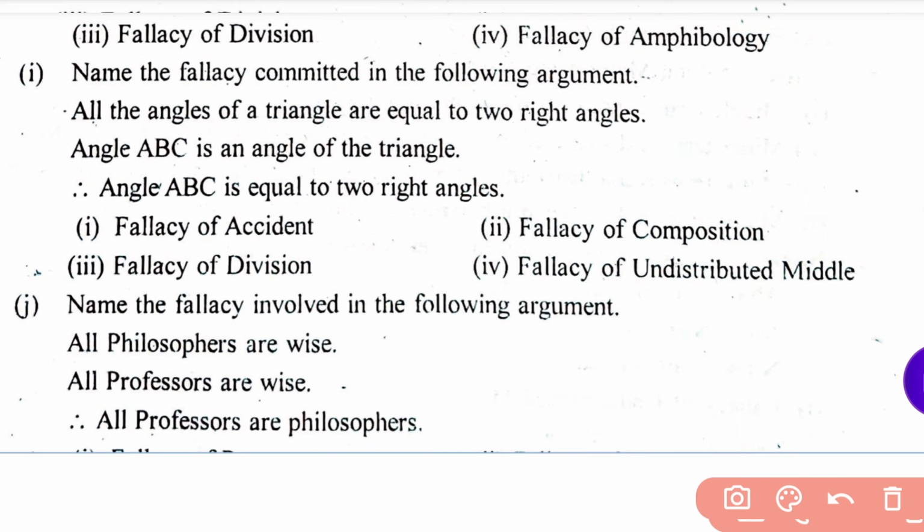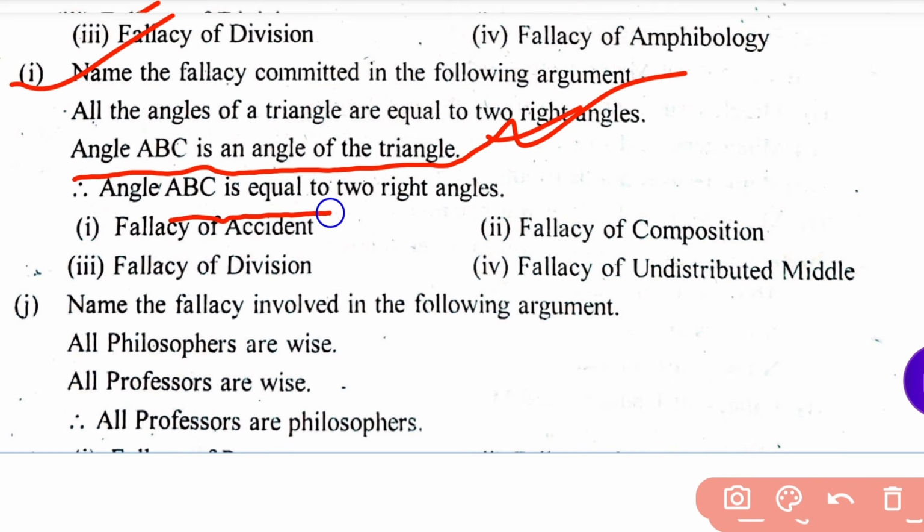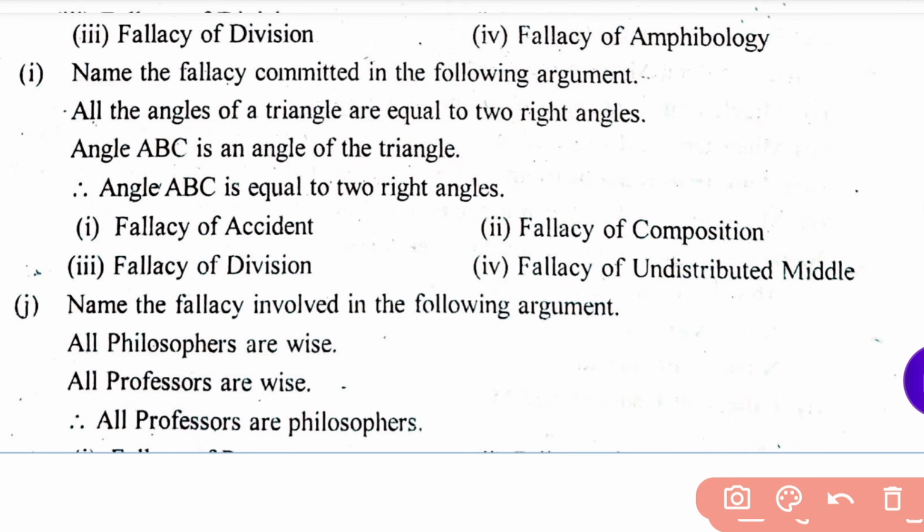Okay, so angle ABC is an angle of a right triangle. Therefore, angle ABC is an angle of a triangle, and angle ABC is equal to two right angles. So you have to find the fallacy from this argument.